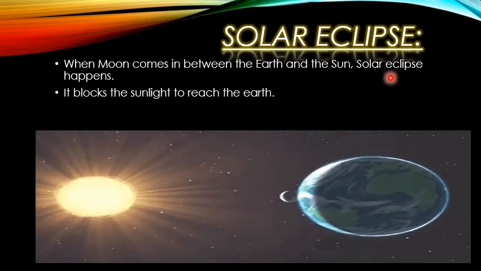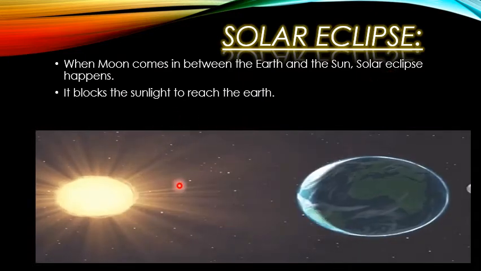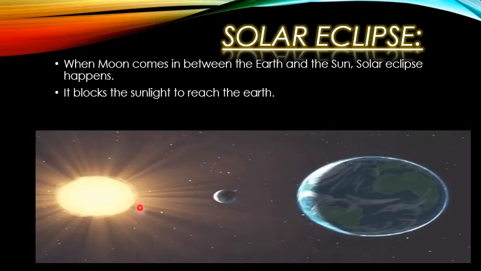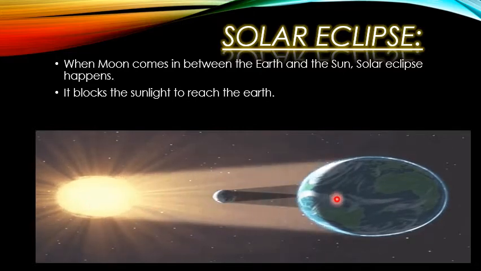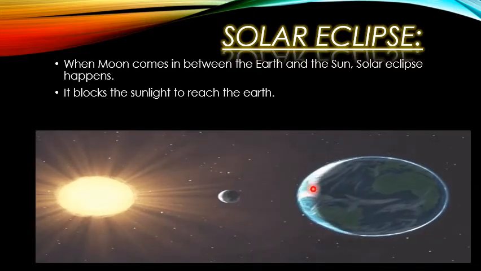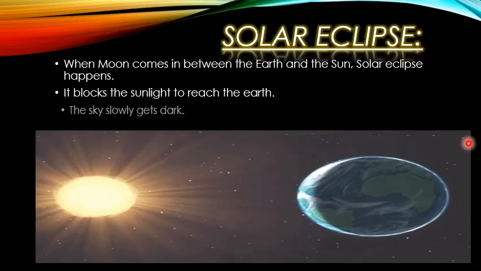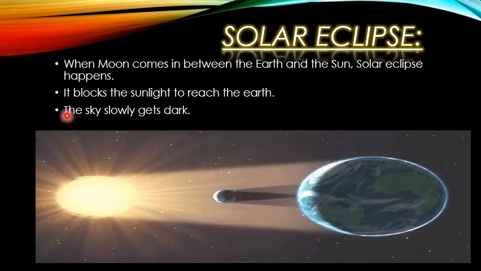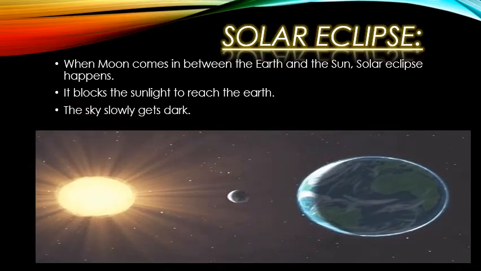Point number two is it blocks the sunlight to reach the earth. As it comes in between the sun and the earth, it blocks the sunlight to reach a particular part of the earth. This is why the sky slowly gets dark.